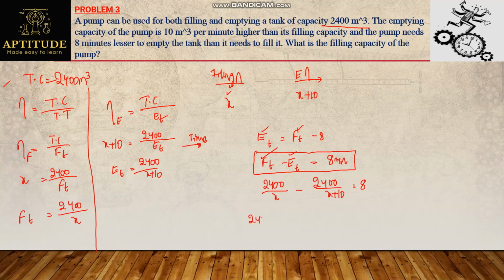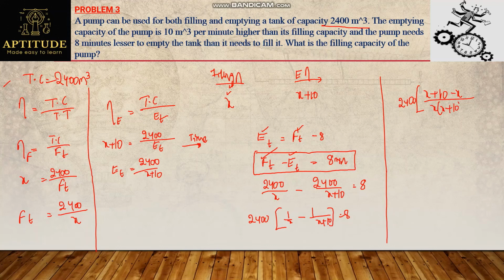I'll take 2400 common and I'll get 1 by x minus 1 by x plus 10 equals 8. Let's solve this equation. 2400 into, in the numerator I'll get x plus 10 minus x, and in the denominator x into x plus 10, equals 8. So plus x and minus x will get cancelled, and I can say 24,000 divided by 8.